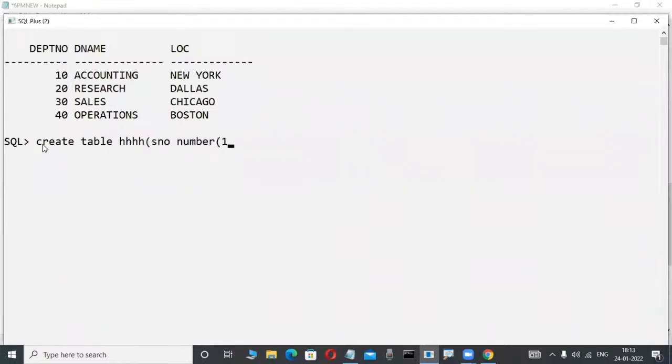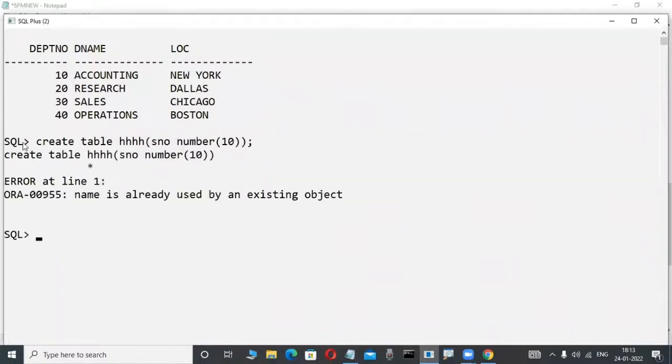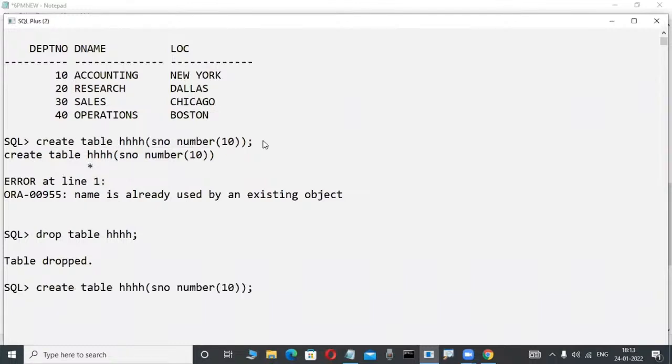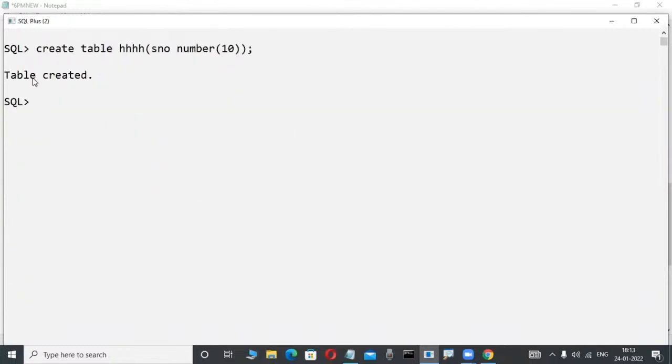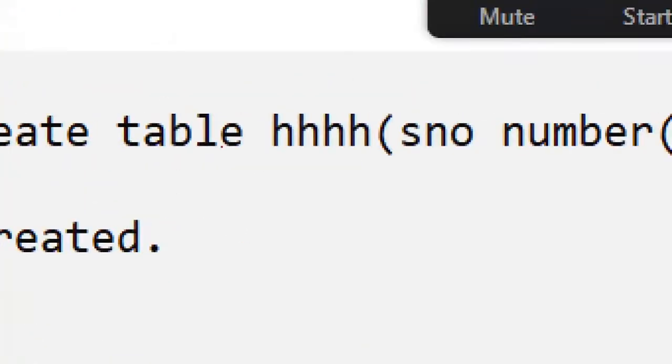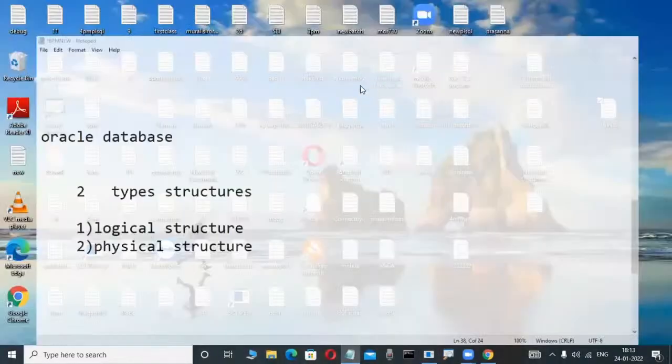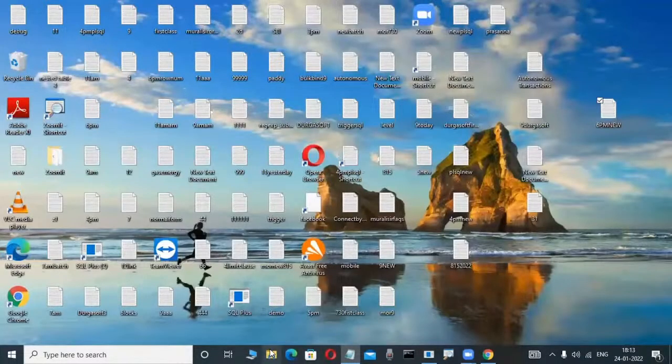Whenever I'm creating a table, observe here, these tables are already there. Suppose I'm creating this table in my database. Whenever I'm creating a table, this is not visible in the operating system. Observe here, this is not visible in the operating system.